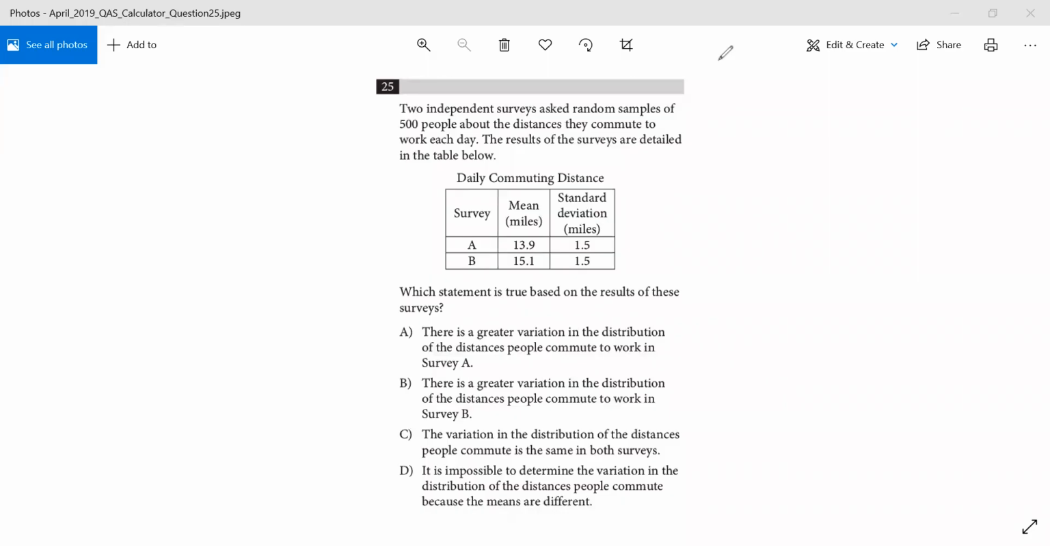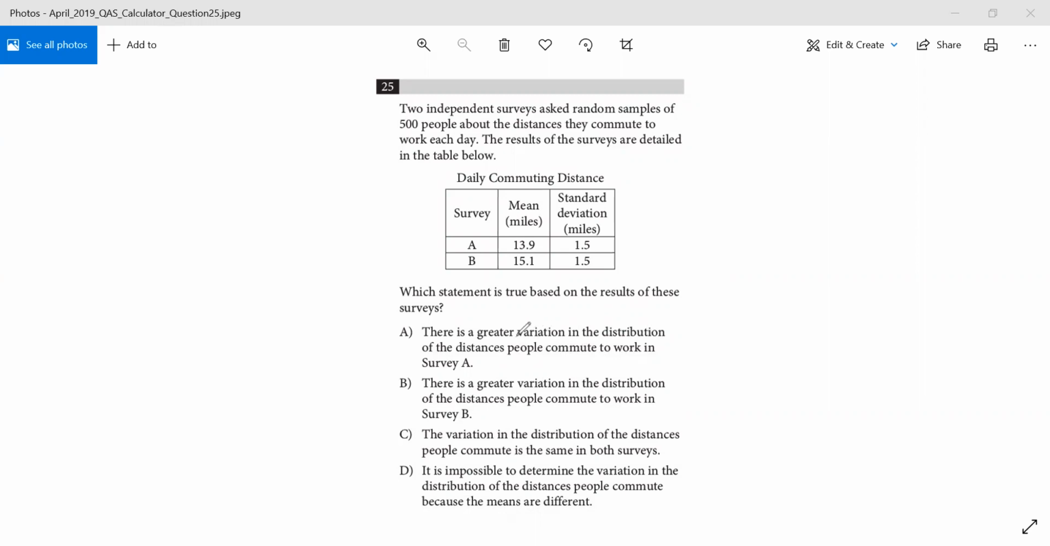Okay, so based on this table given, daily commuting distance, it's a survey, and we have to determine which statement is true based on the results of the survey. So let's start with choice A. There is a greater variation in the distribution of distances people commute to work in survey A.